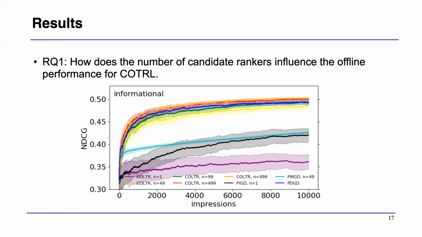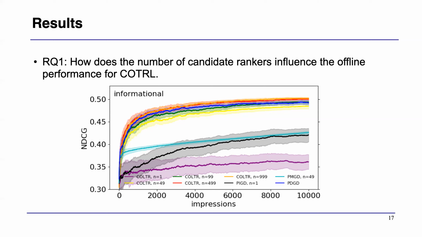Then we tested larger numbers of candidates from 99 up to 999. We find that we can always get benefit by increasing the number, our method can even outperform the state of the art, which is the blue line in the middle. But the performance plateaued after 499. So we keep the number to 499 for the rest of our experiments.